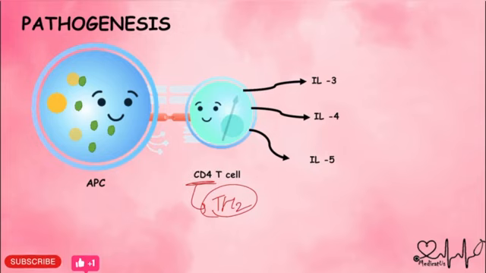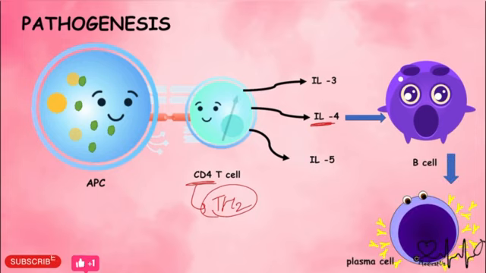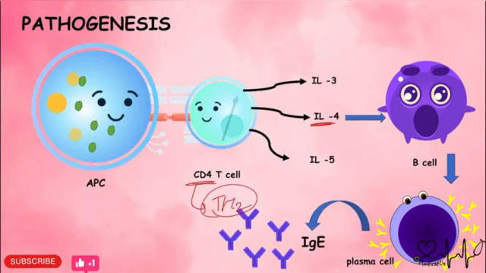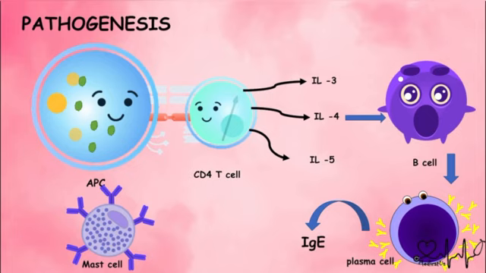But the main one is interleukin 4. Why? Because it will go to the B cell, and this B cell will be differentiated into plasma cells, and these plasma cells will produce antibody, which is IgE, and this IgE will go to the mast cell and attach on the surface of this mast cell, and because of this attachment there will be degranulation of this mast cell.